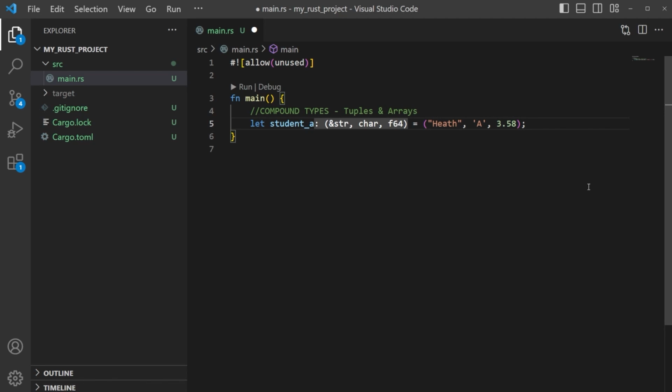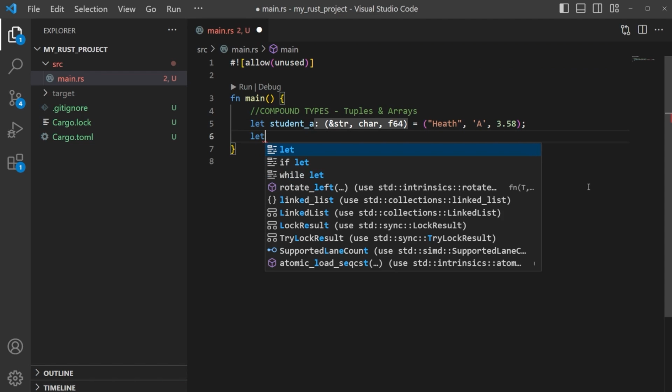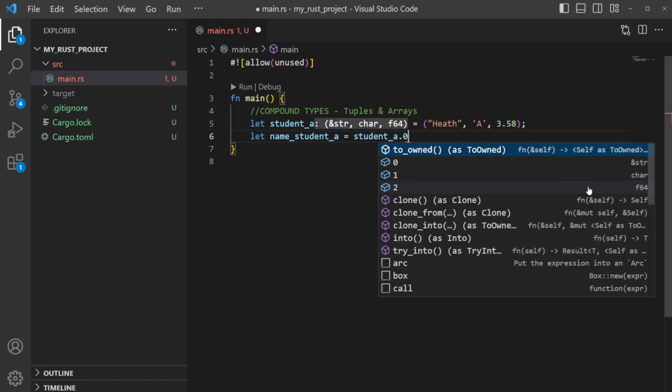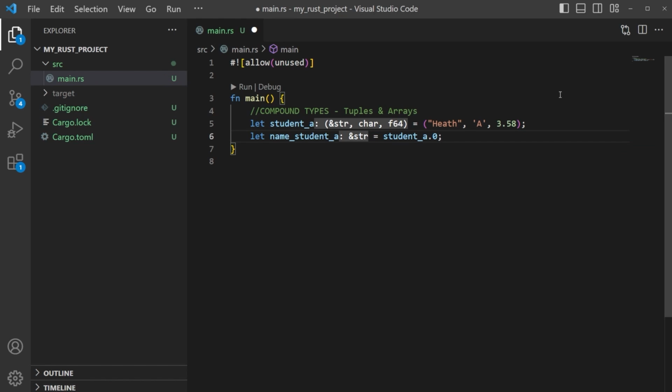Now, we can actually call these stored values. As an example, we could say let name of student A be equal to student A dot 0, just like that. When we have indexes, we start with the number 0. So here is not item 1, this is item 0, this is item 1, this is item 2.